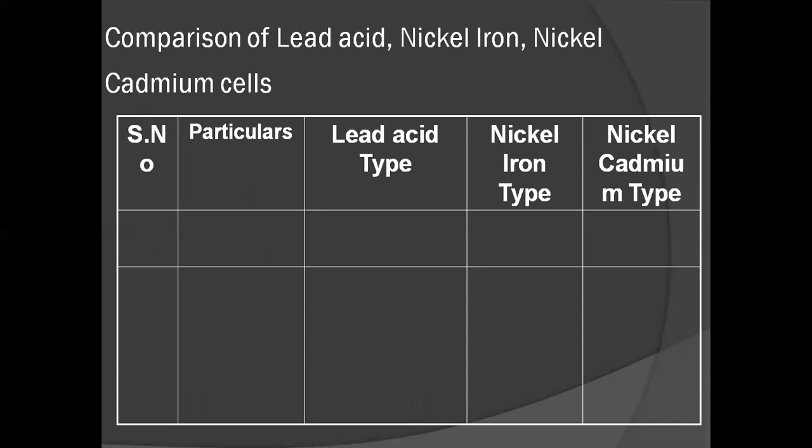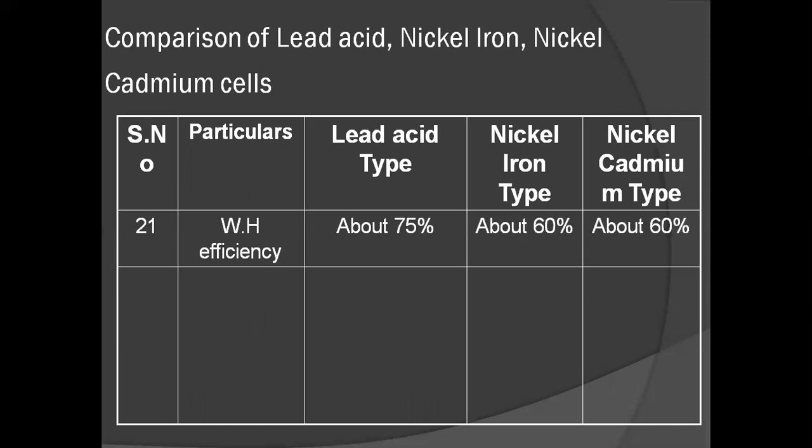And coming to the next comparison, watt hour efficiency, about 75% for lead acid batteries and about 60% for nickel iron and nickel cadmium. You can see that for both ampere hour efficiency and watt hour efficiency, the lead acid batteries' efficiency is more compared to nickel iron type and nickel cadmium type batteries.